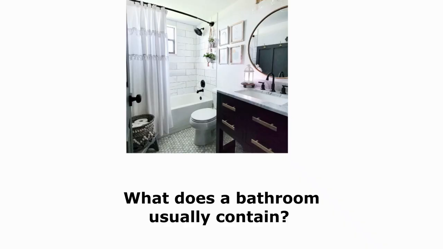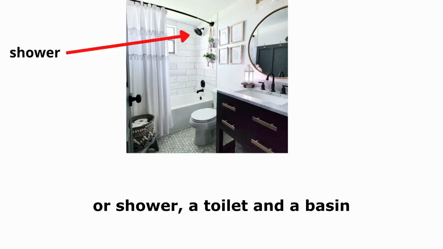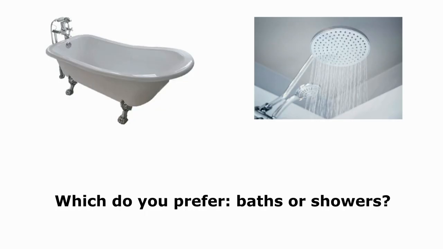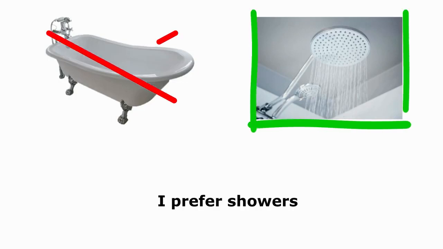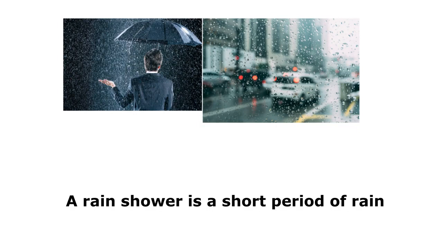Bathroom. Bath. Shower. Toilet. Basin. What does a bathroom usually contain? A bathroom usually contains a bath or shower, a toilet and a basin. Which do you prefer, baths or showers? I prefer showers. What's a rain shower? A rain shower is a short period of rain.